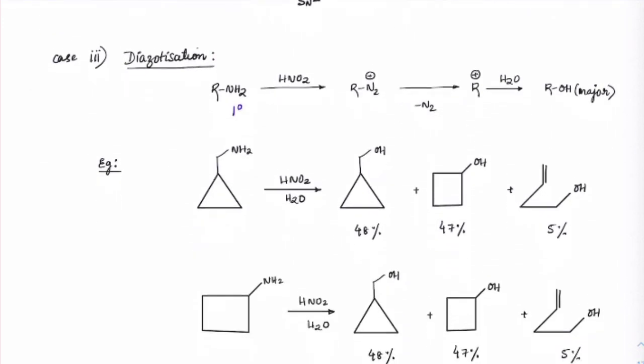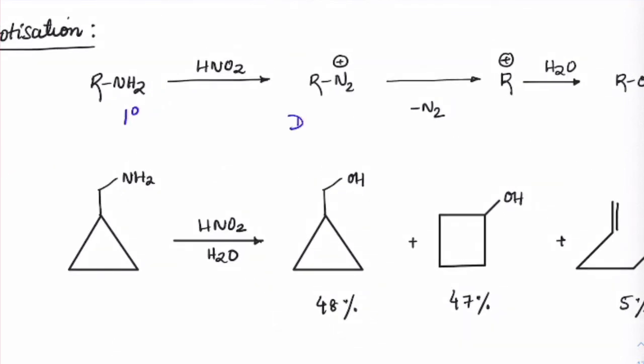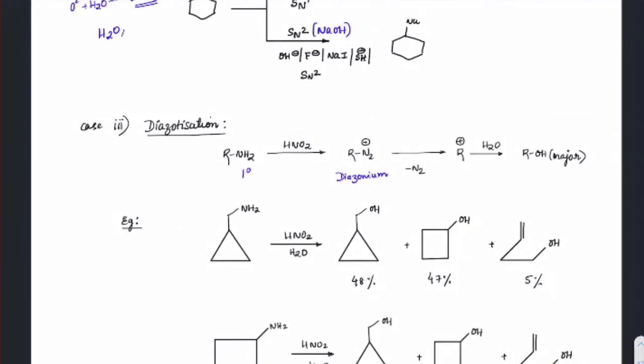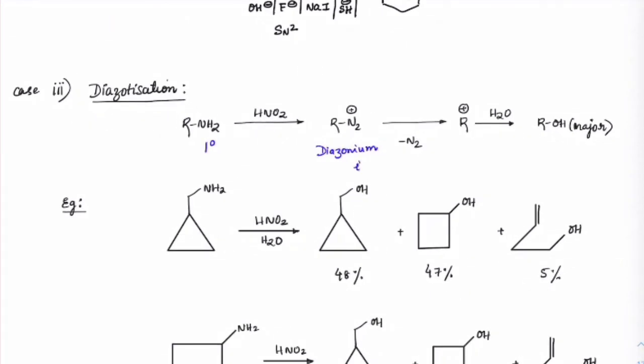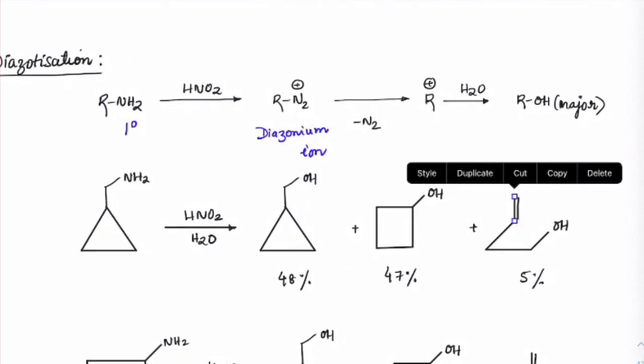Now let us come to this case, diazotization. If you have a primary amine and we react that with HNO2, which is nitrous acid, we would get diazonium ion. I'm not writing ion or salt, depending upon whether... let me show that. If only the plus is given, it is an ion. If it is given with Cl minus like this, that means it is a diazonium salt. So we will get diazonium ion.